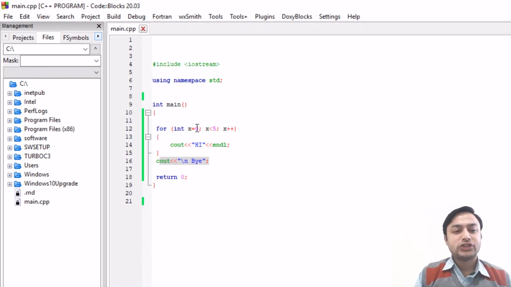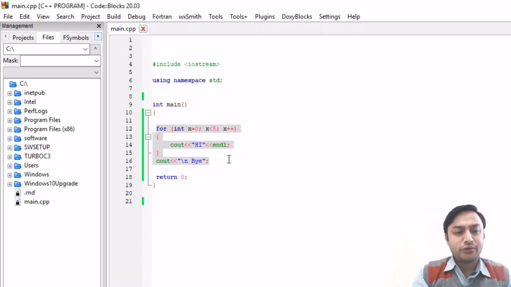So this is initialization, this is condition checking, and this is updation. Here you are incrementing the value of x by 1. आप एक एक करके x की वैल्यू को इंक्रीमेंट कर रहे हो.